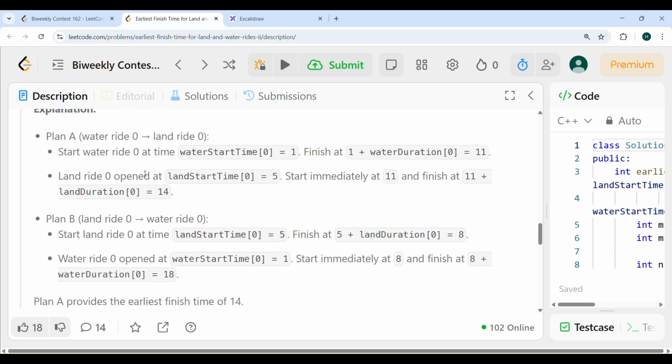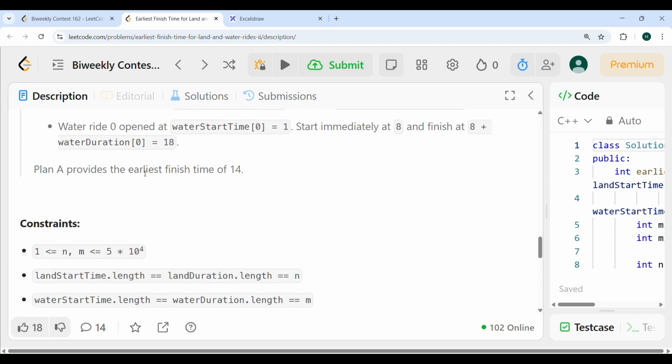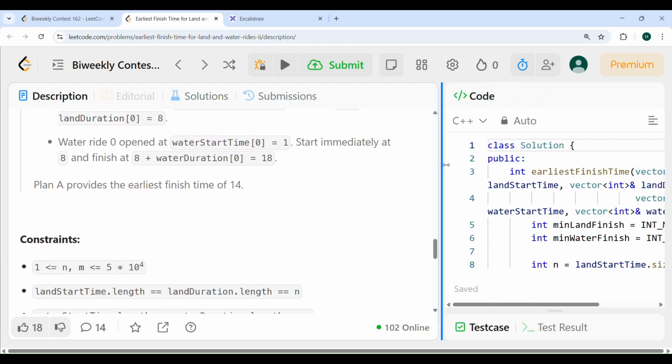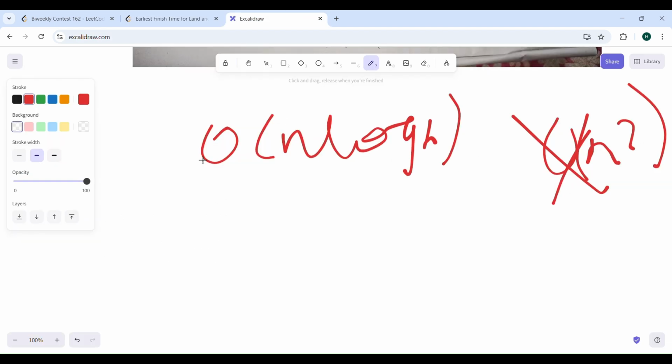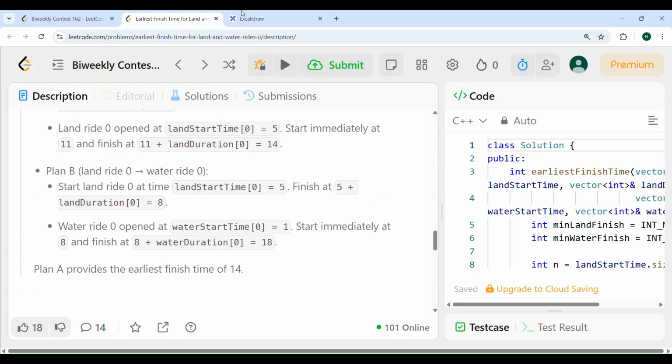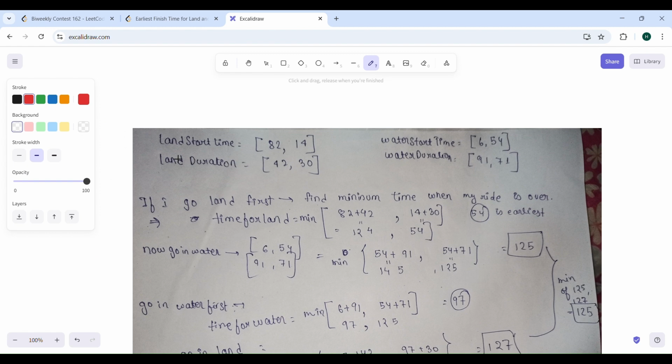So what could be the thought process for solving this problem? If you look at the solution, it is a pretty greedy type of solution. I have written a test case as well, so let's say you had these start times and these durations.